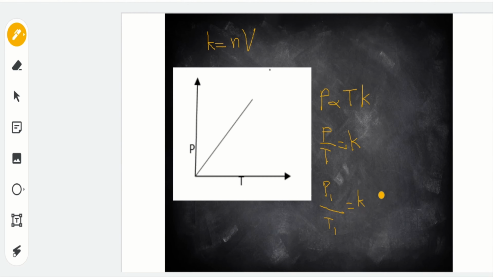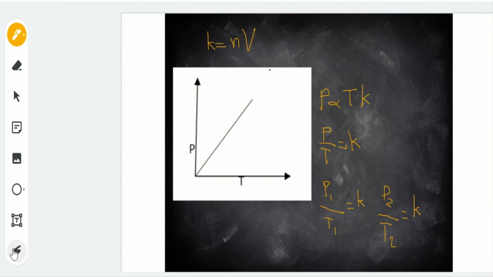Same din, kung meron tayong final pressure over final temperature, okay, so it is still equal to K constant.